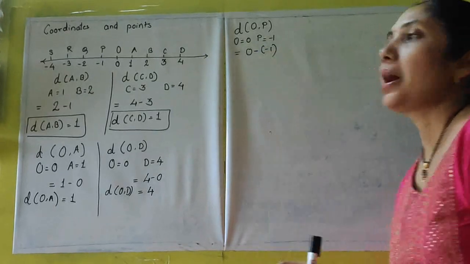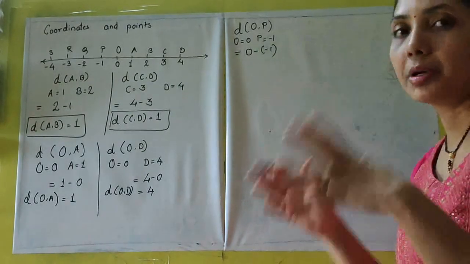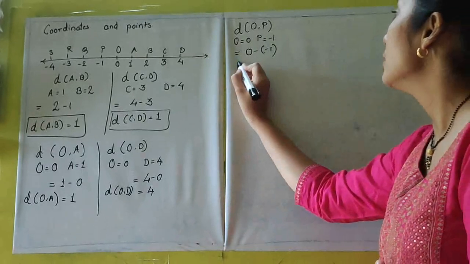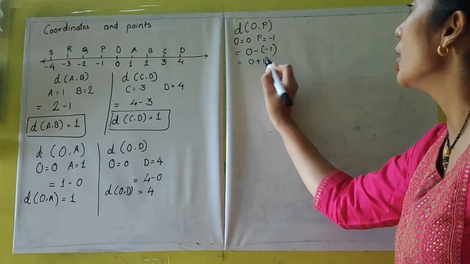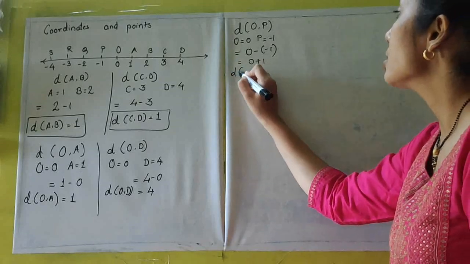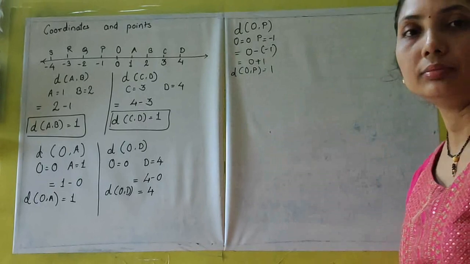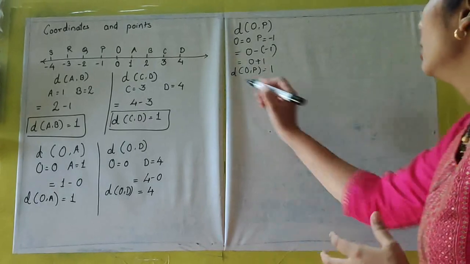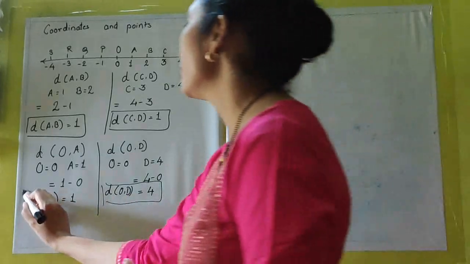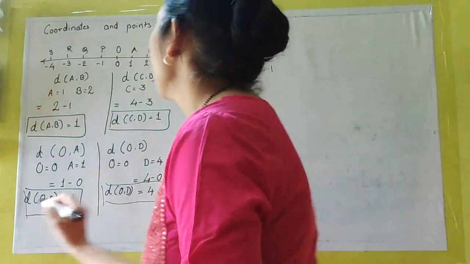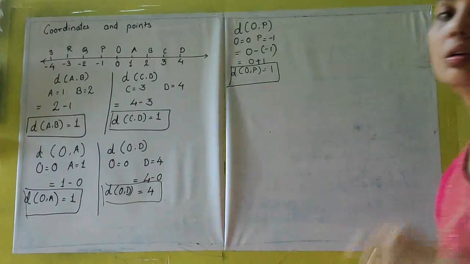I have put a bracket because two minus signs are coming together. So this will be 0, minus becomes plus 1. So distance OP is equal to 1. I am putting a box so that it will be easy for you to understand.